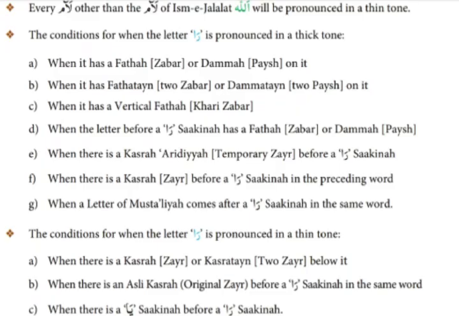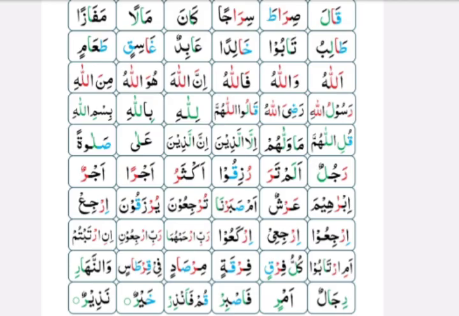Next rule. Every lam other than the lam of Isme Jalalat Allah will be pronounced in a thin tone. For example, open page 36, look at the second box in line 5. The word is Ma Wallahum. In this word the lam is not the lam of Allah's name, so you have to read this lam with thin tone. Although there is a zabar before the lam, this lam is not the lam of Allah's name, so you have to read it with thin tone. Next rule.